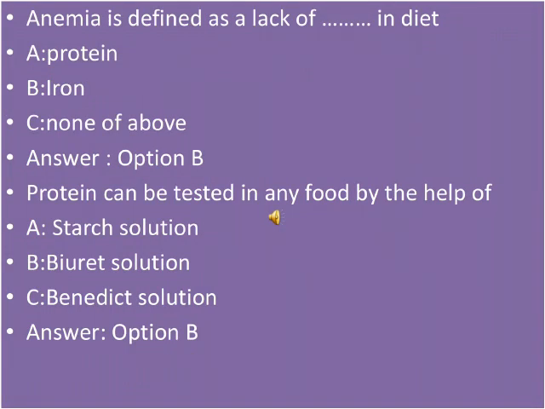Anemia is defined as a lack of dash in diet. Option number A is protein, option number B is iron, option C is none of the above. So the right option for that is option number B, which is iron.